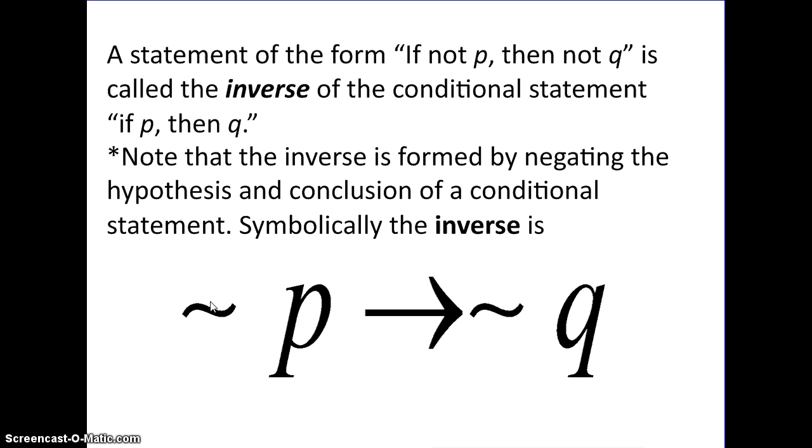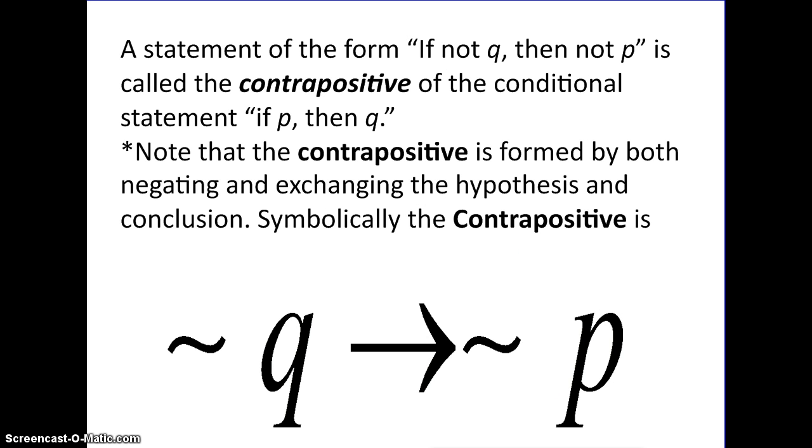So, if not P implies not Q. If not P, then not Q. That is inverse. And the last one is contrapositive. It will switch places like the converse and negate like the inverse. So it's a long name, so it does twice the work. If not Q, then not P. So not Q implies not P.